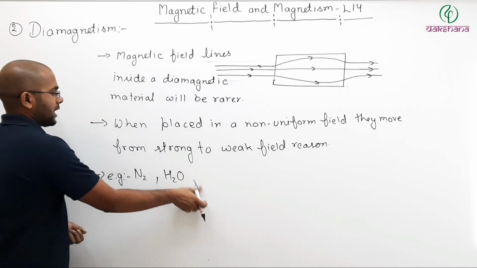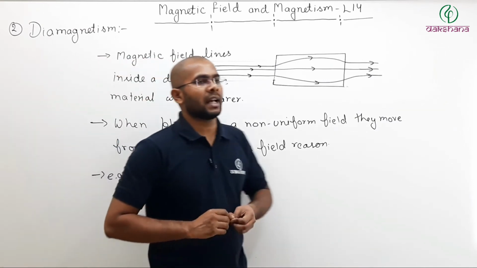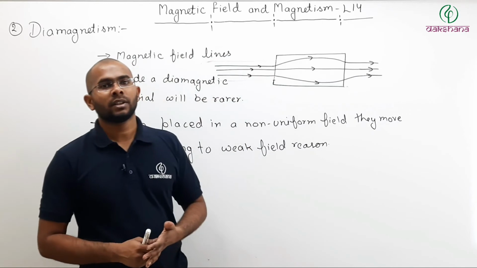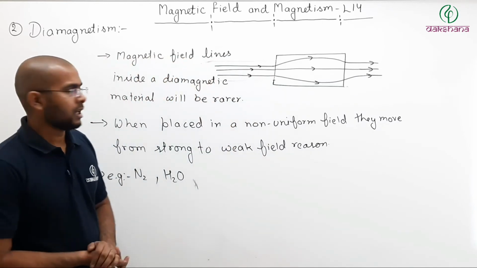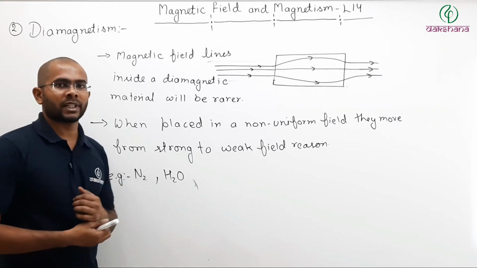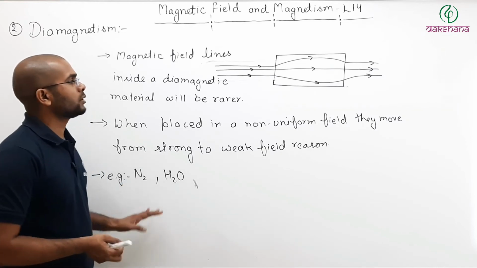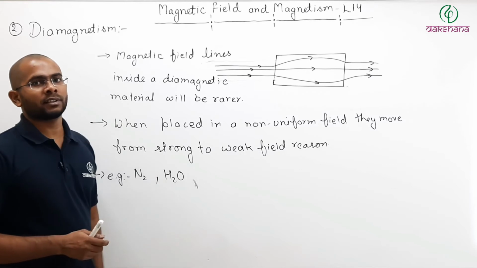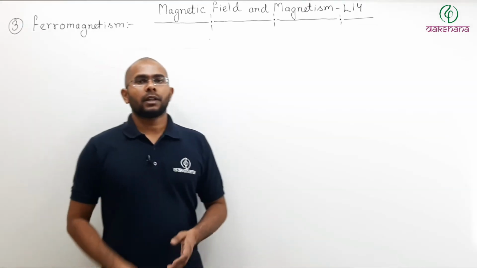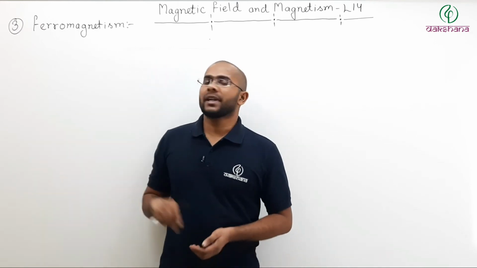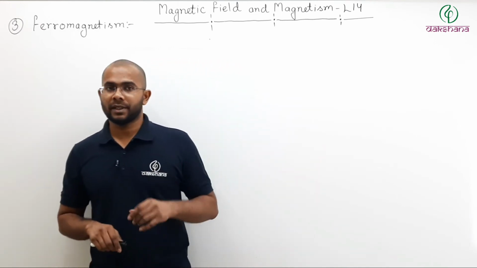So there are substances which are diamagnetic, both compounds and elements. So that is your diamagnetic materials. Pause the video, note it down, then we will discuss your ferromagnetic materials or ferromagnetism. Now let us talk about what is ferromagnetism or what are ferromagnetic materials.